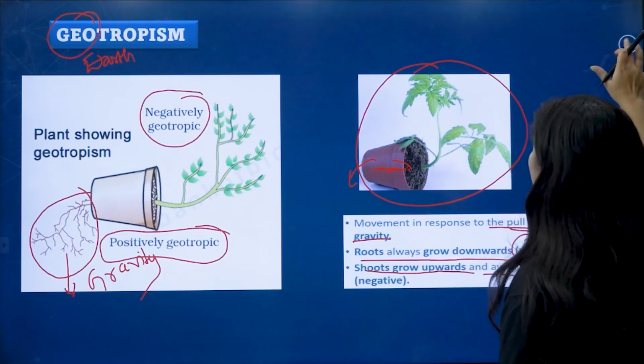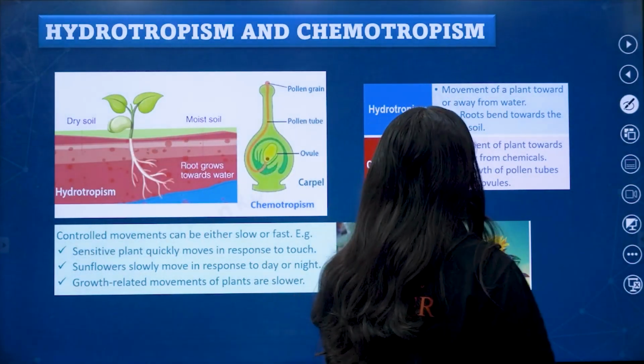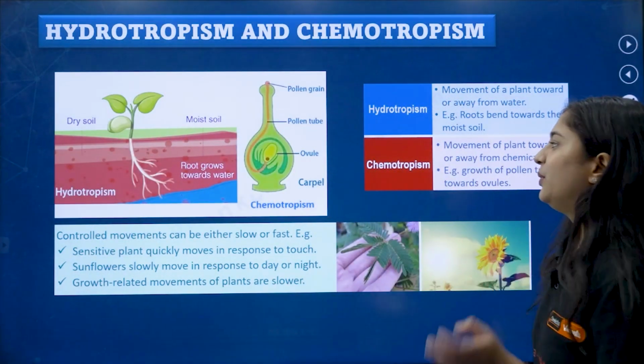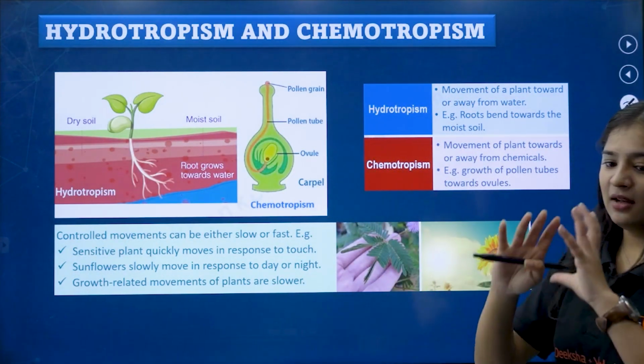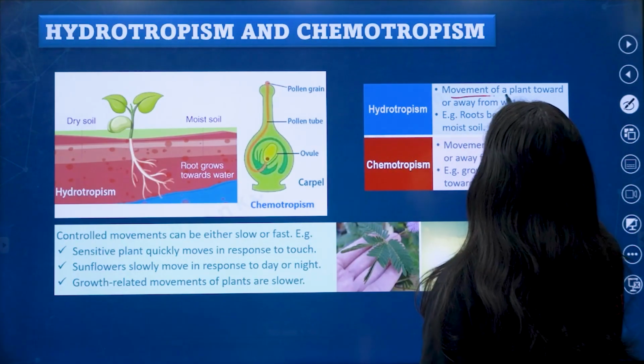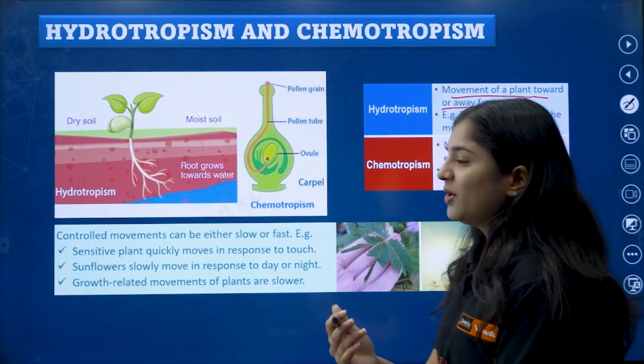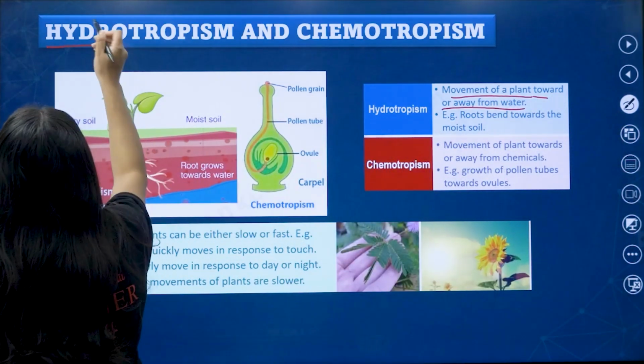Okay, so coming to hydrotropism and chemotropism. I already explained that the germination takes place in a pollen tube. I'll explain you everything. Hydrotropism is the movement of a plant towards water. I told you hydrotropism is nothing but what? Hydro, water.